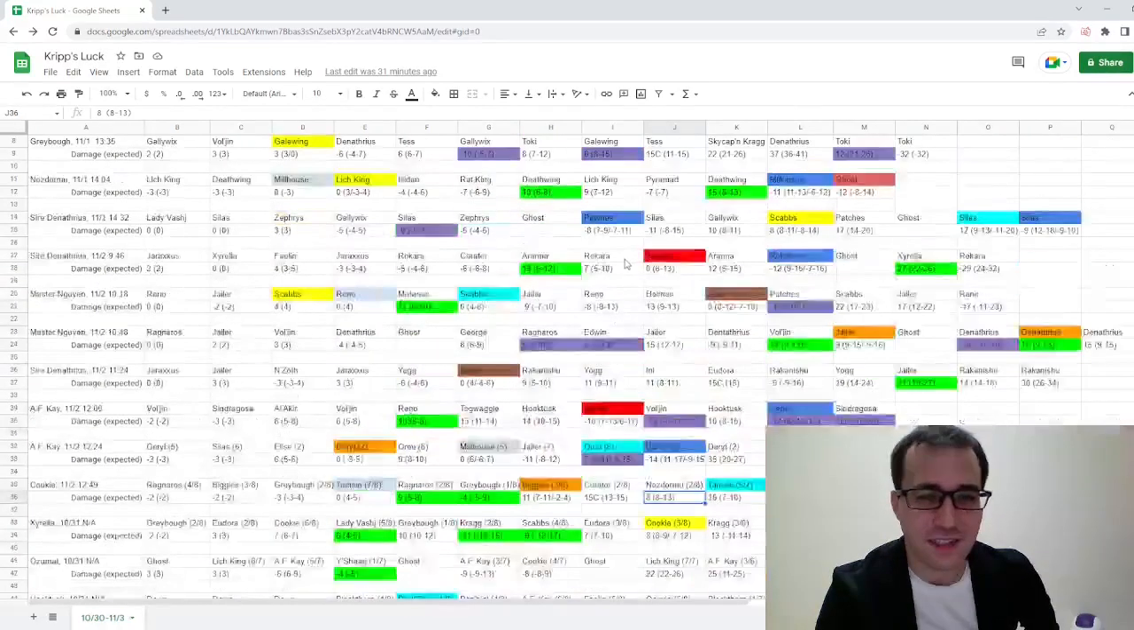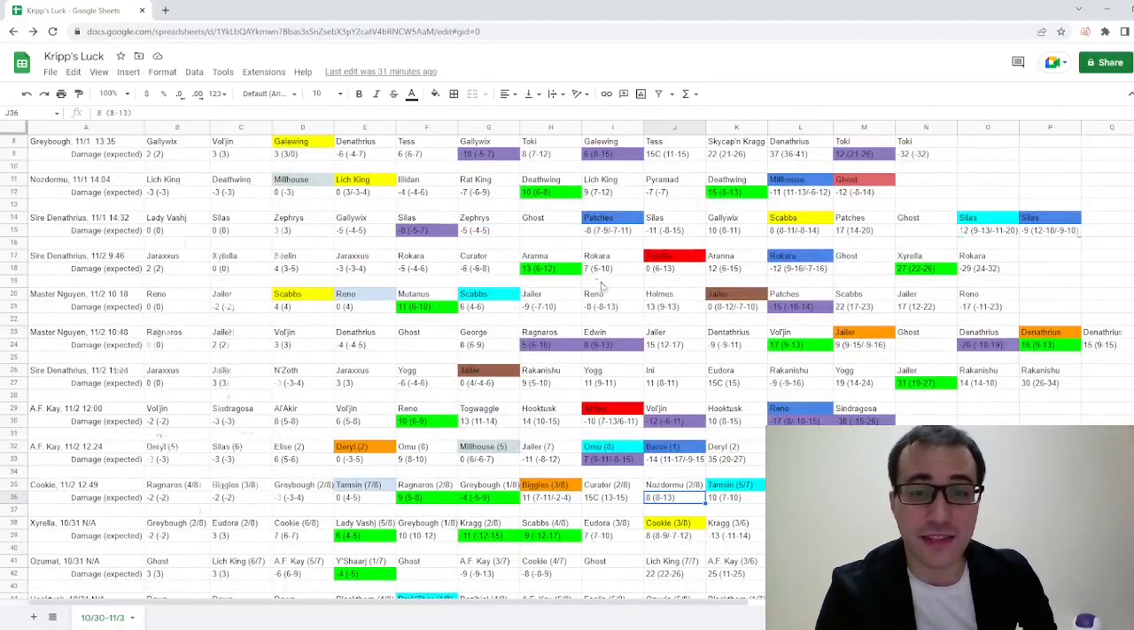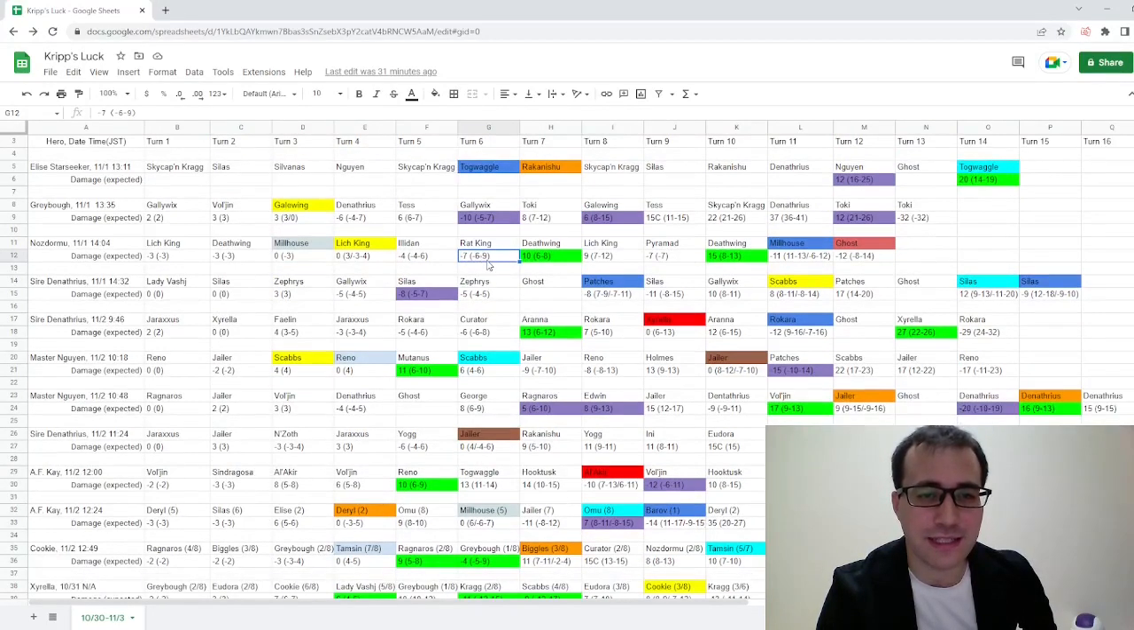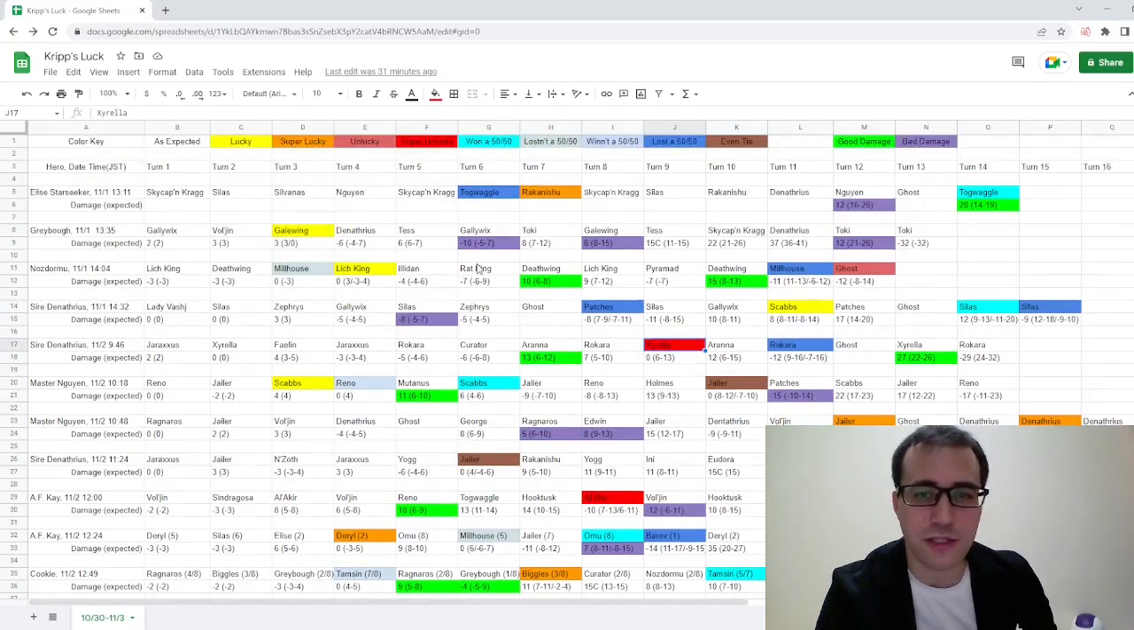Then what numbers haven't I explained? The negative numbers, that is damage he took. So he took 7 damage from the Rat King here when he was expected to take 6 to 9 damage. And so that is how we read this chart for the letters and numbers. But as you can see, there are also colors. So as I flashed a bit earlier, here is our color key.